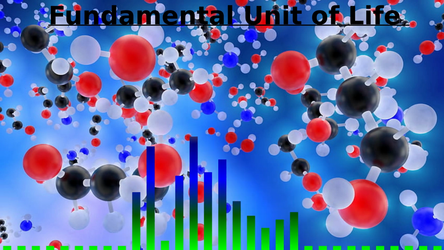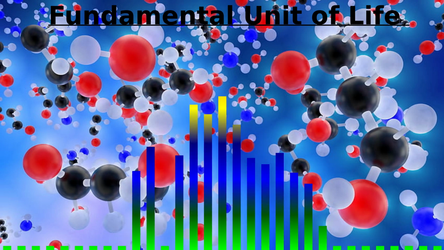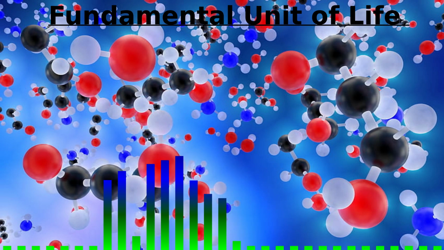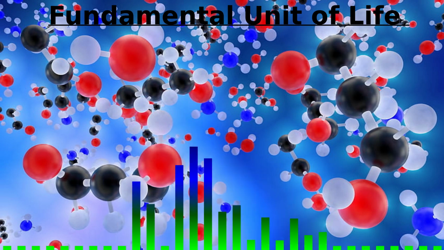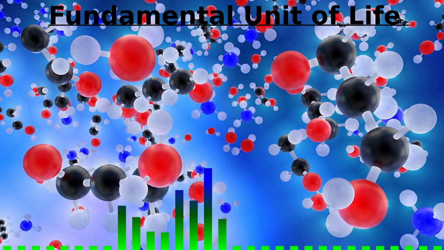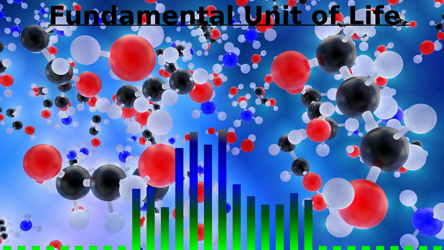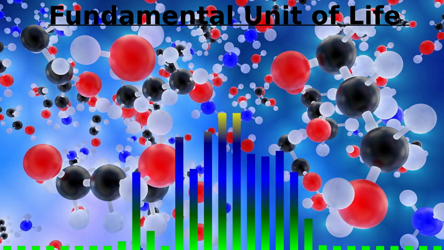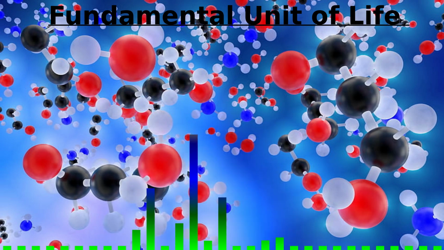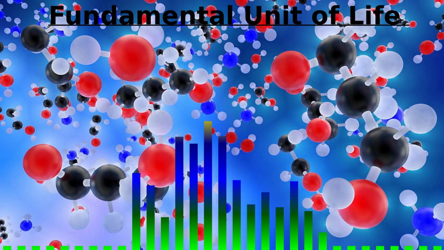And then in 1674, Antony von Leeuwenhoek discovered living cell. Cell theory. There are mainly 3 points in cell theory. First, every living organism is made up of one or more than one cell. Second, cell is the basic unit of life. Third, all cells develop from pre-existing cells.